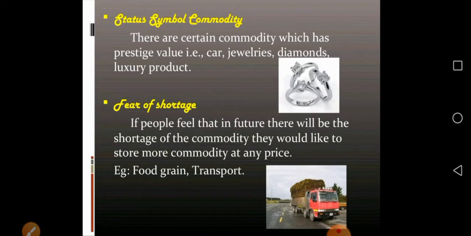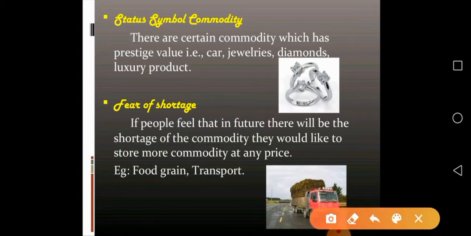In these situations, they feel that the shortage will occur in future. So by this fear they purchase more and more goods at present at any price. That is, even as the price increases they purchase more goods. That means as the price increases, the demand also increases in these situations. For example, food grain, transport. So this is one of the exceptions to the law of demand, that is, the fear of shortage.